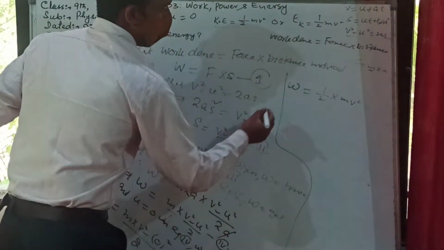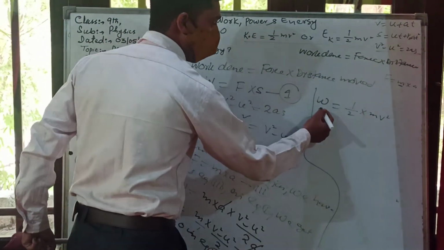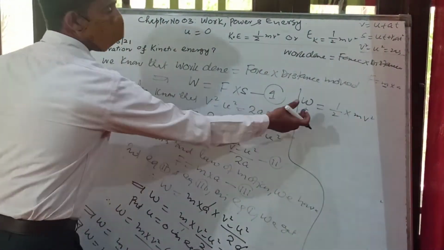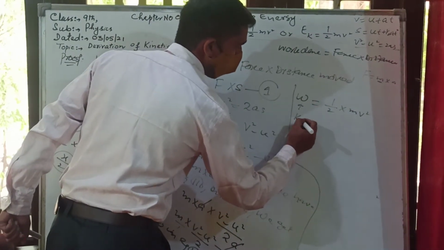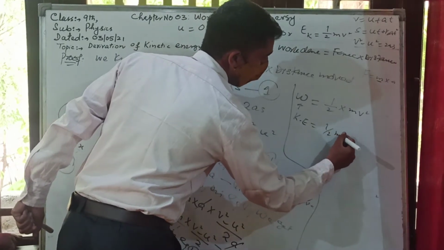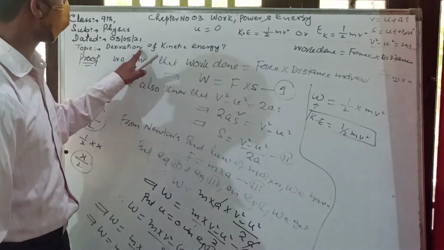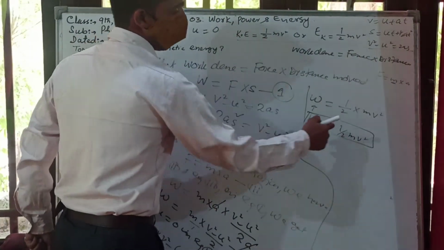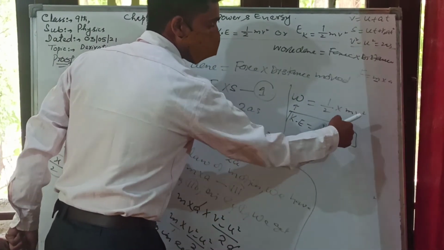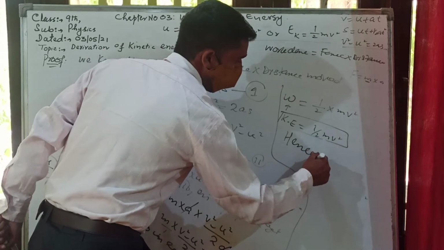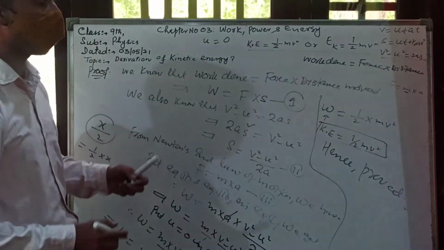So what is there? m v square. This work is only done when force is applied on the body, and that work done we obtain in the form of kinetic energy. So I may replace this W, and I can write here KE is equal to 1 by 2 m v square. And this was our motive, to find out the expression of kinetic energy. 1 by 2 m v square is equal to half of the mass and square of the velocity. And this was our question. Hence proved. So in this way, we have completed our derivation of kinetic energy.